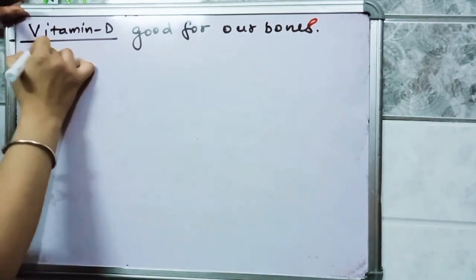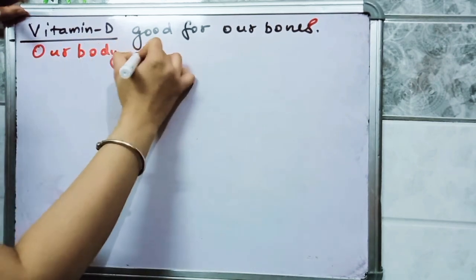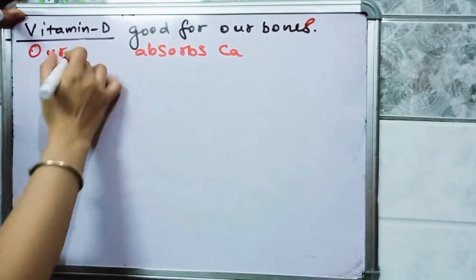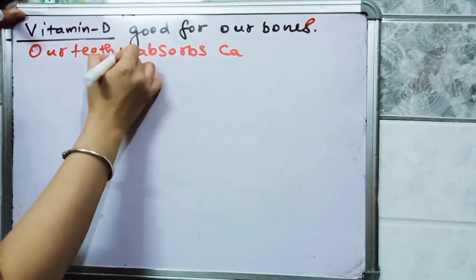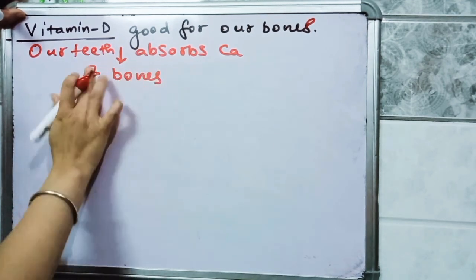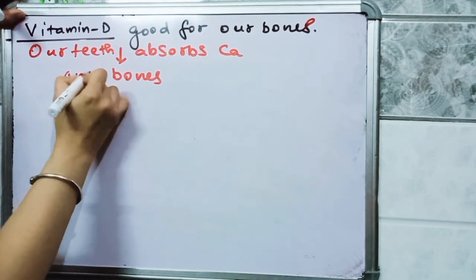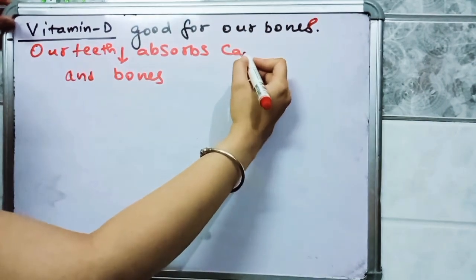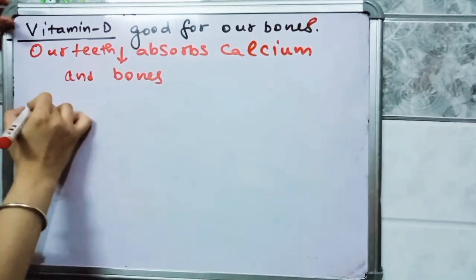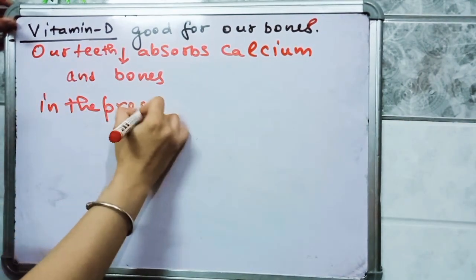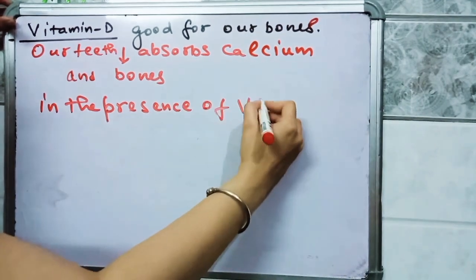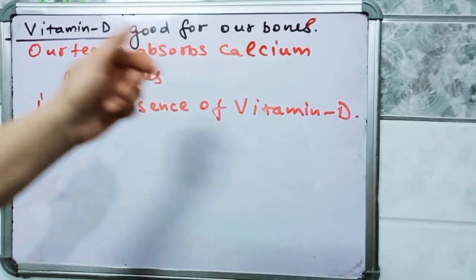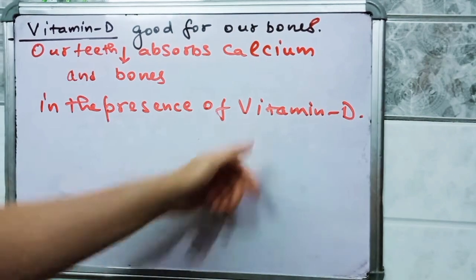So our teeth and bones absorb calcium in the presence of vitamin D. So to absorb calcium you need to increase the amount of vitamin D in your diet.